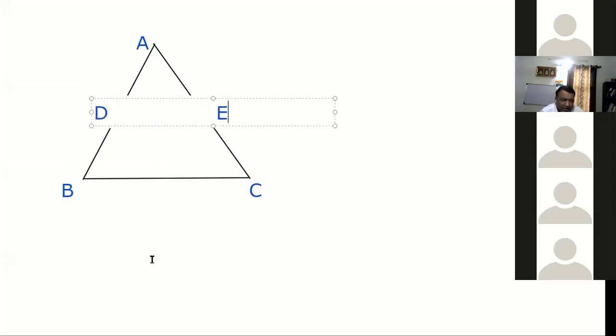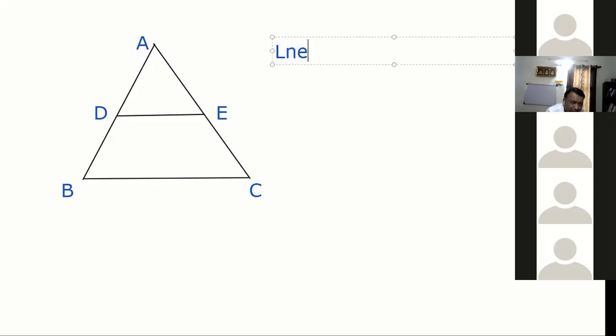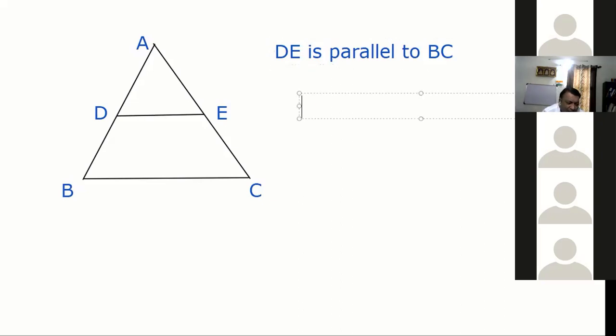Now what I said here is line DE is parallel to BC. Now see the triangles, what I'm trying to tell you guys. One is my small triangle ADE, another I have the big triangle ABC, correct?